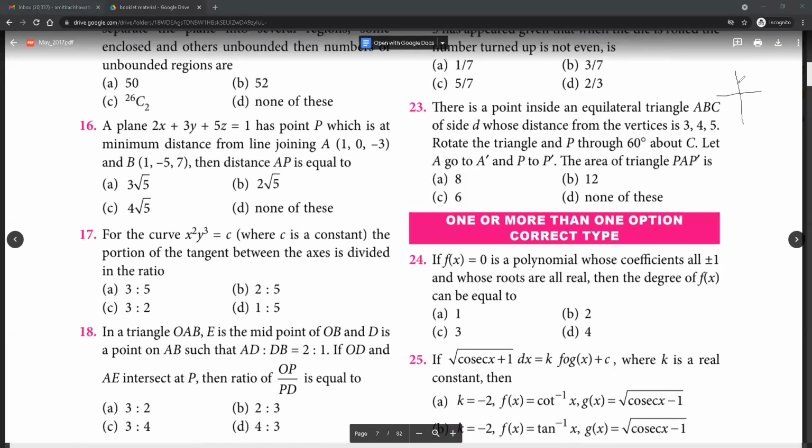Like suppose we have an ellipse and this is a tangent. So drawing this tangent divides the plane into two unbounded regions. One this, one this. Now let's say we draw another tangent to it. So this and this are two extra regions that are created. So in this way, every line that you add will give us two new unbounded regions. So the total number of unbounded regions will become 52.